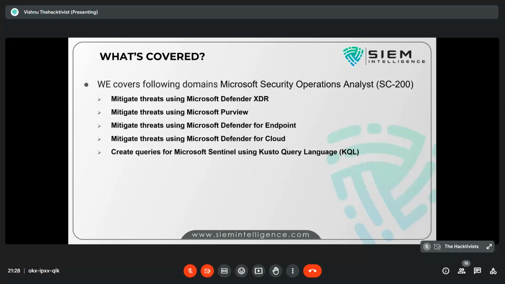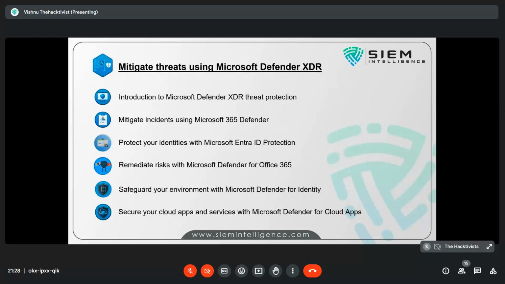Similarly, we have cloud services. So we are collecting all these things, and now we are integrating all of them into Sentinel, where we are going to write correlation rules by using KQL, that is Kusto Query Language. So this is our domain, where we are going to understand what is XDR, Purview, Endpoint, Cloud and all. Now if I go one by one, let's talk about XDR.